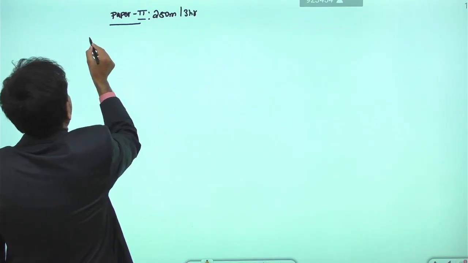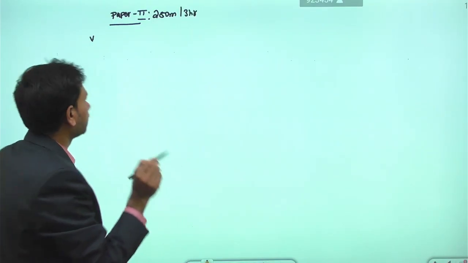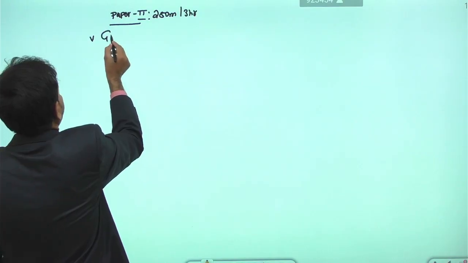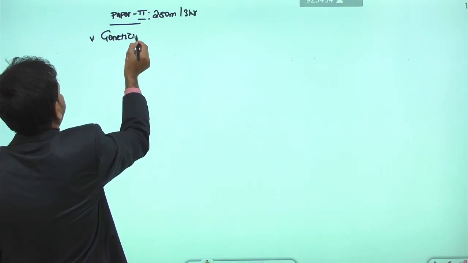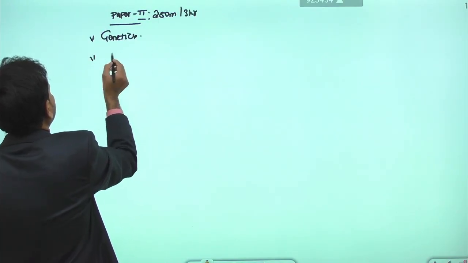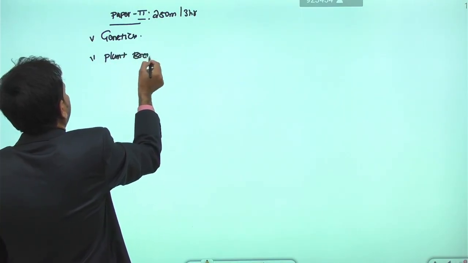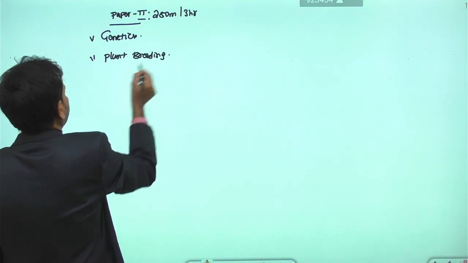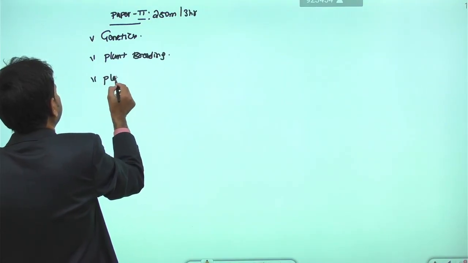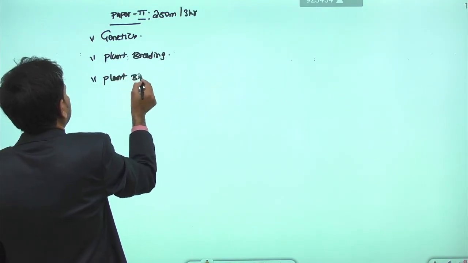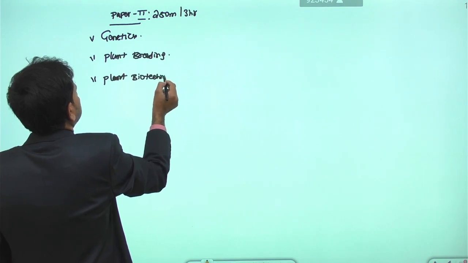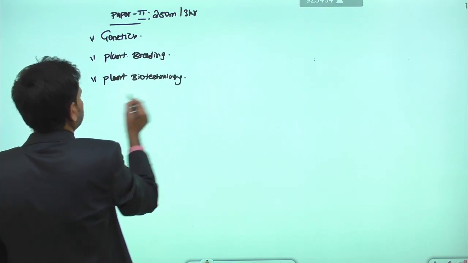And in paper 2 of the UPSC, basically we have the syllabus: one is genetics, fundamentals of genetics. Another is the principles of plant breeding. Then we have the syllabus of plant biotechnology. Then the syllabus of molecular breeding.